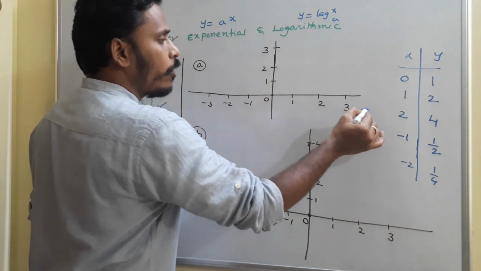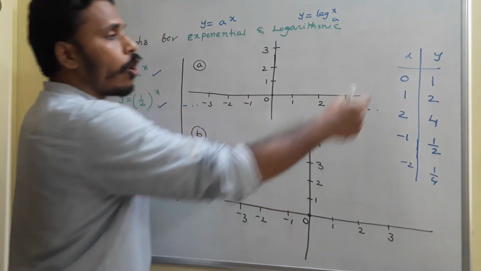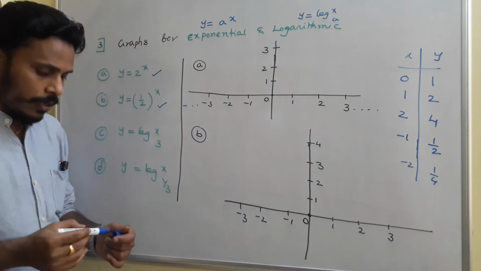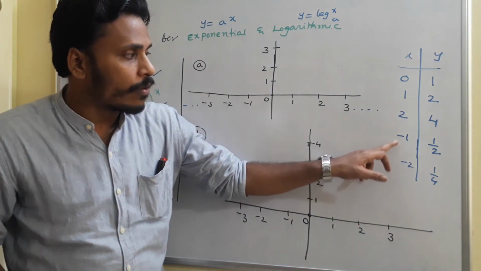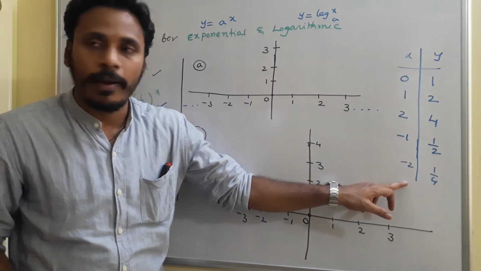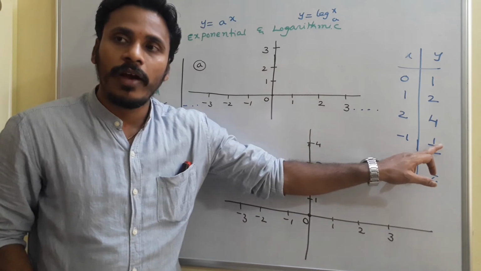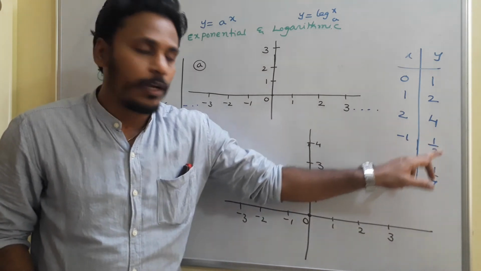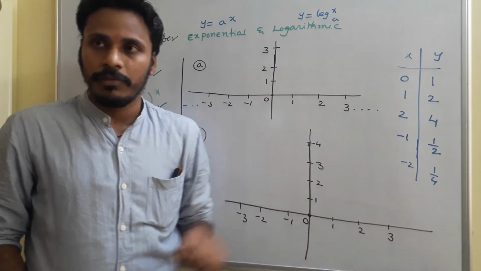There are many values after this 3 and many values before this minus 3 also. If you observe this values table, y corresponding to x, if you decrease x values from minus 1 to minus 2, minus 2 to minus 3, like that, the y values also get decreased like 1 by 2, 1 by 4, 1 by 8, like that. But all are positive. That's one observation.